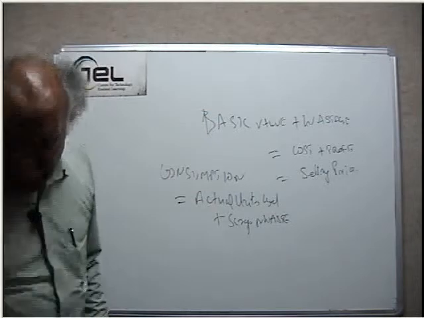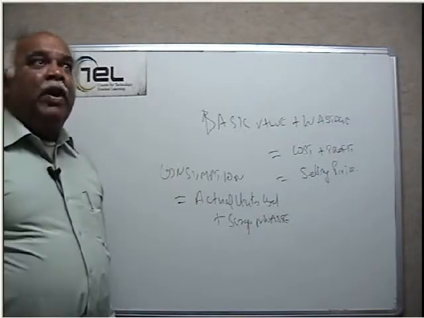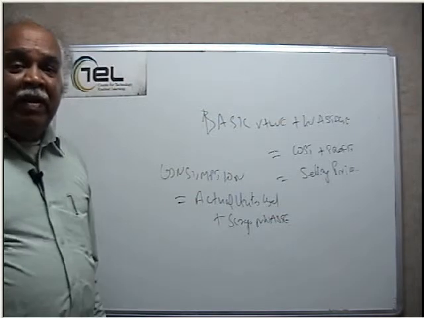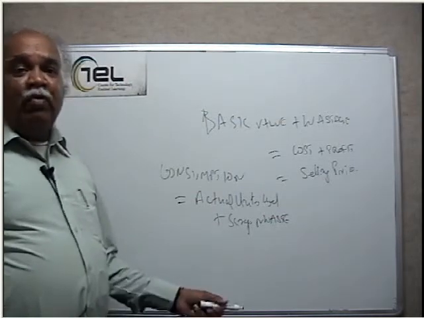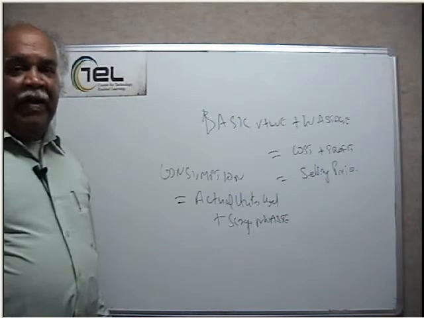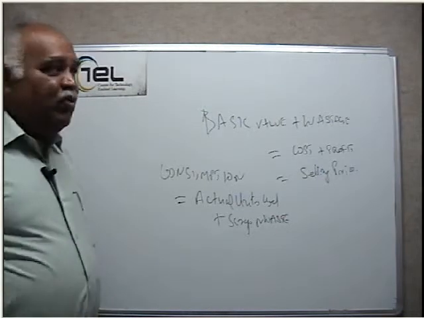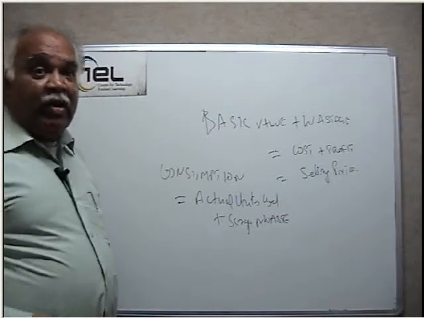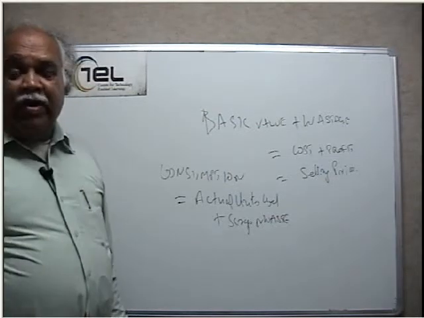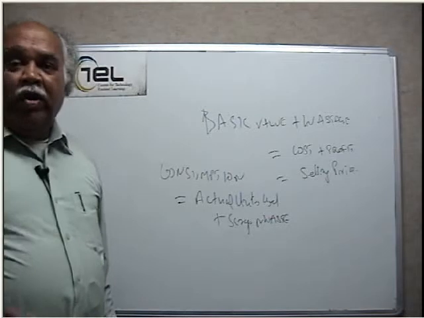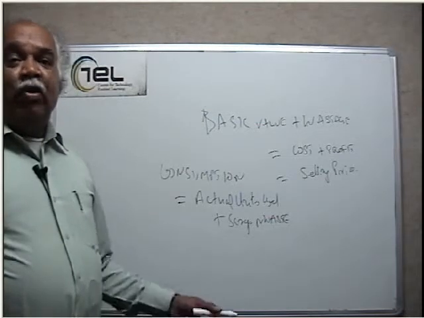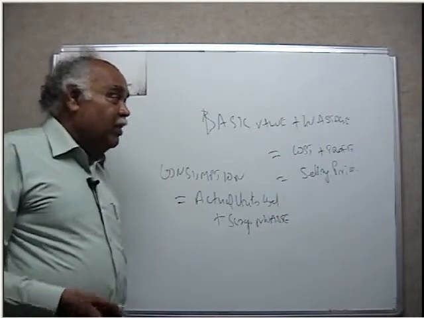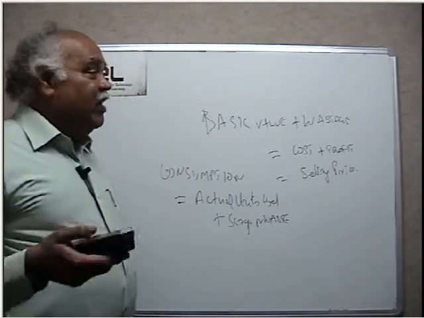Now, if you go and buy gold, they say wastage 10%, wastage 8%. What does it mean? While making the ornament, they lose some gold. When they work on that, they lose some gold. This is what they call wastage, for which you are paying when you buy gold ornaments. That is why they say don't go for gold ornaments, don't go for gold coins, only go for exchange traded funds where you don't have to pay any wastage or making charges, polishing charges and all those things. That is what is called consumption without wastage.